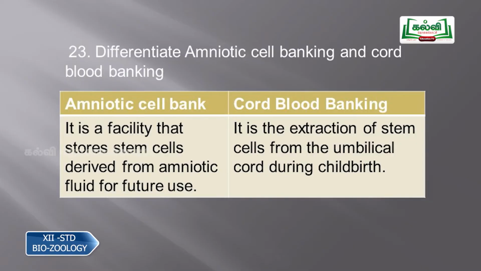Then question number 23, differentiate amniotic cell banking and cord blood banking. Amniotic cell banking is a facility that stores the stem cells derived from amniotic fluid for future use, and cord blood banking is the extraction of stem cells from the umbilical cord during childbirth. So this is also from the child, but here we are taking from the amniotic fluid, and here we are extracting the cells from the umbilical cord. That is the difference between amniotic cell banking and cord banking.